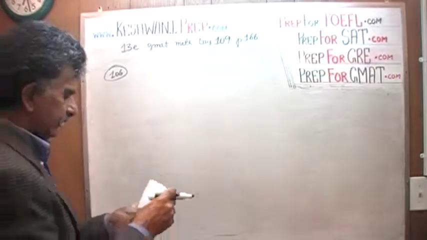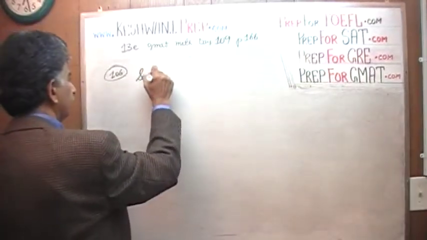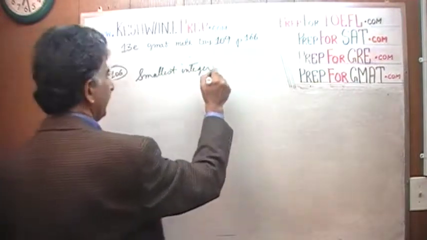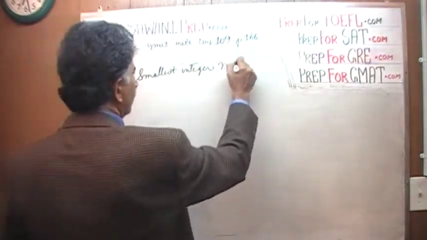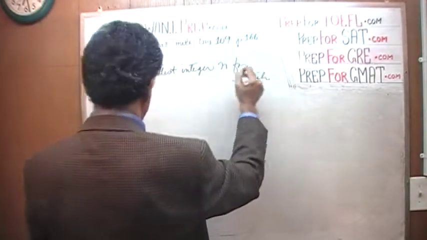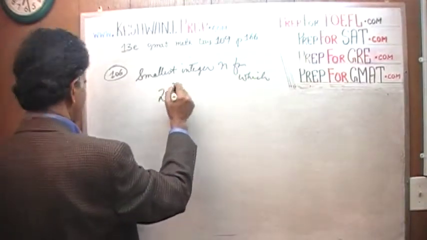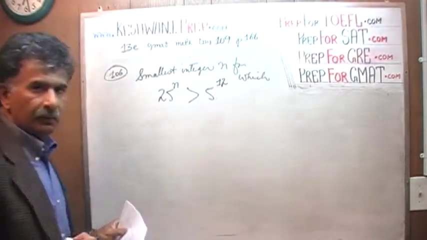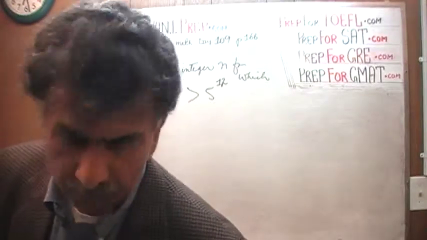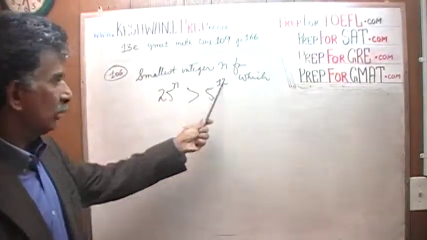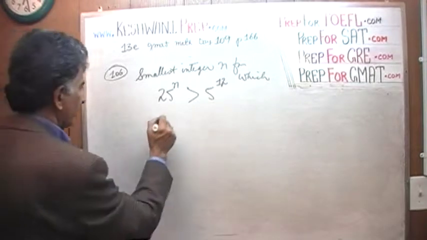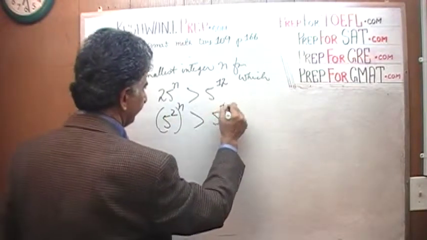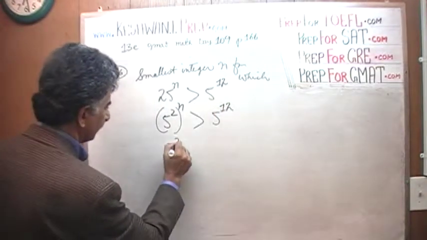In 106 they are asking us what is the smallest integer n for which 25 to the n is greater than 5 raised to 12. The very first thing we have to do is to make sure that we make the base the same. If the base is the same, we can talk about the powers. So let's write 25 as 5 squared, so 25 to the n is the same as 5 raised to 2n.